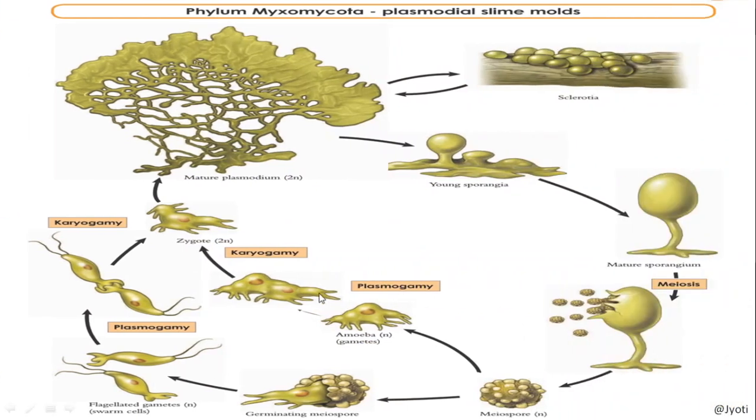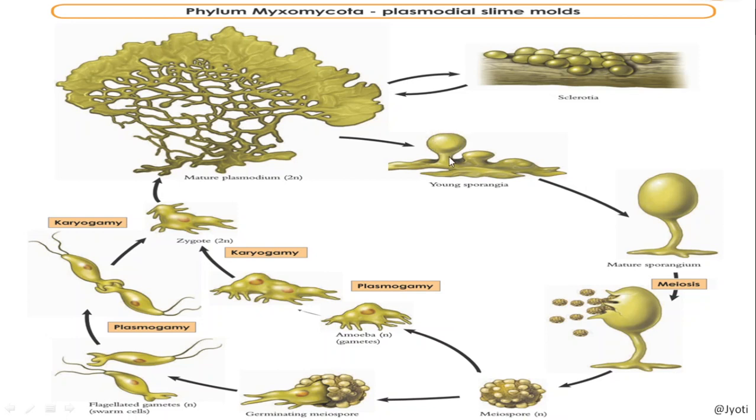Yes, here you can see this is the structure of a plasmodium, how the plasmodium is formed. So this is not a single organism. Here a large number of organisms are there, and now this large number of organisms have formed a sheet-like structure. As I said, this is a plasmodium, and now it has attained maturity, and it forms, during unfavorable condition, the sporangia, the fruiting bodies.